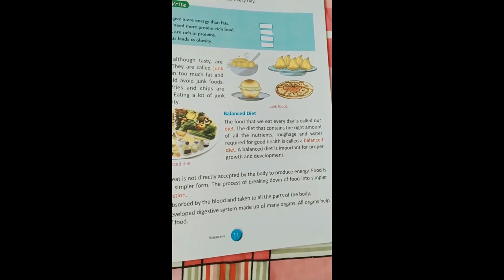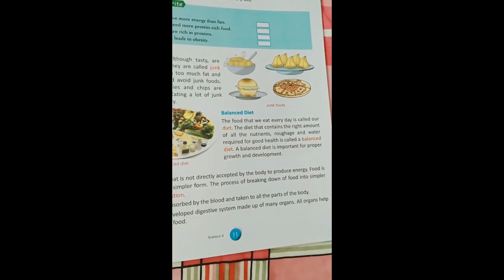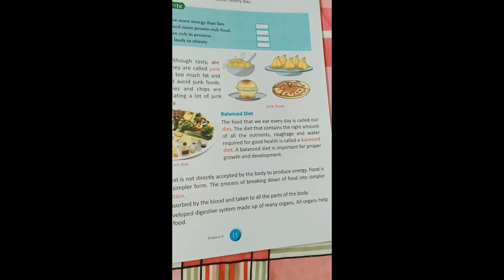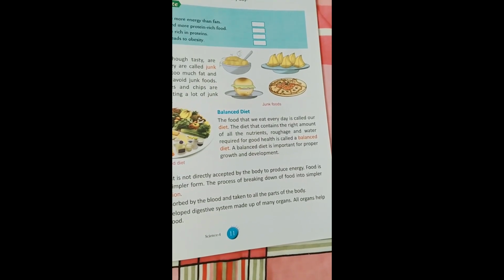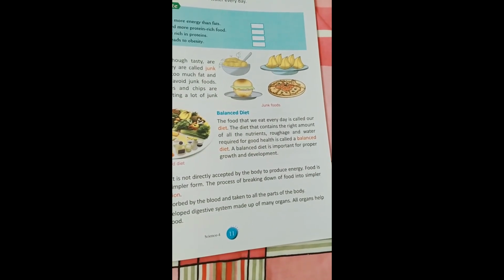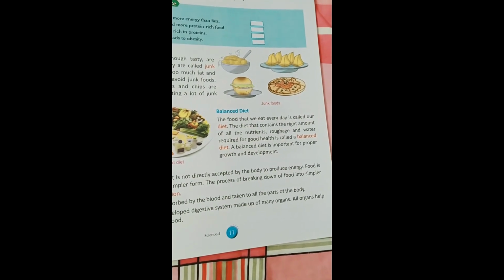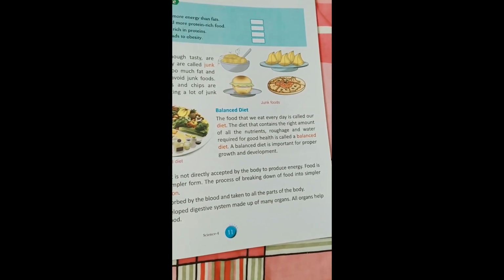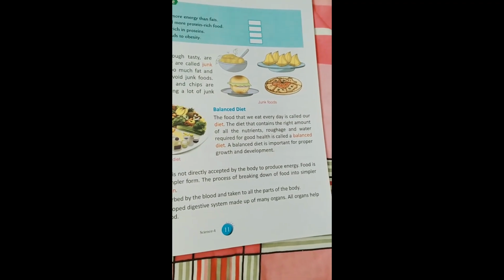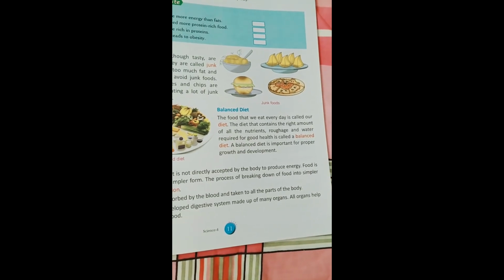You all know what a balanced diet is. The food that we eat every day is called our diet. Whatever we take at lunch time or dinner time, that is called diet. The diet that contains the right amount of all the nutrition, like roughage and water, required for good health is called a balanced diet. When we eat everything in equal portions, that is called a balanced diet. A balanced diet is important for proper growth and development.